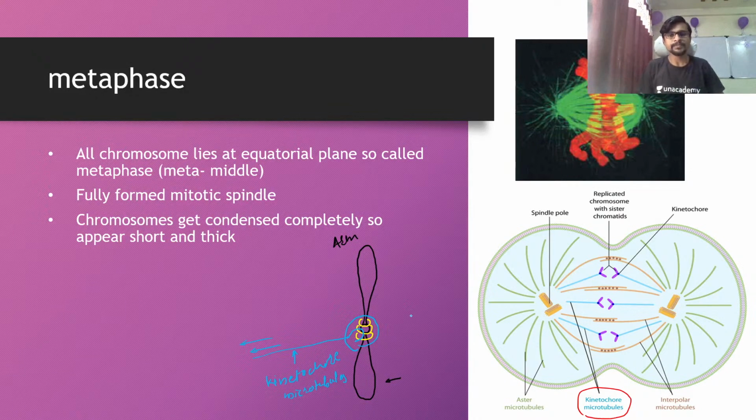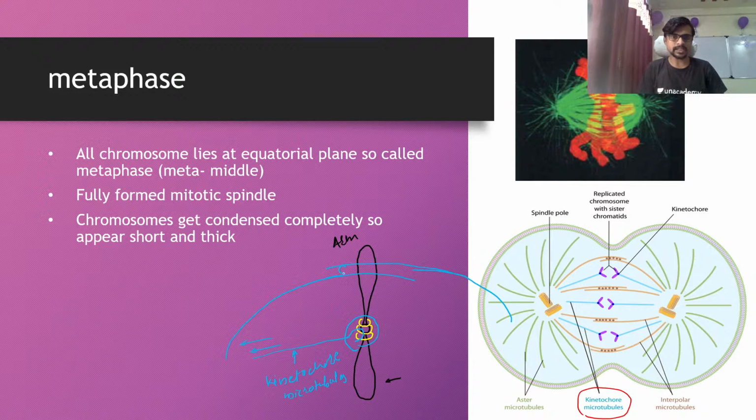So this is called the kinetochore microtubule. The second microtubule is coming from this end, and the other is coming from this end. They just miss the chromosome and move toward the opposite pole. This microtubule is called the interpolar microtubule.